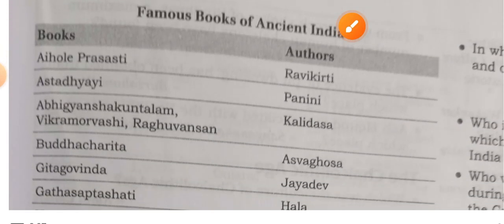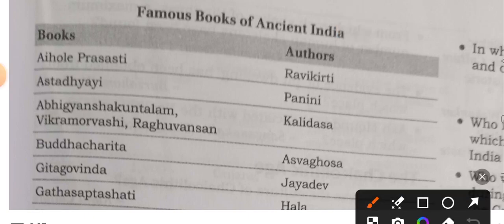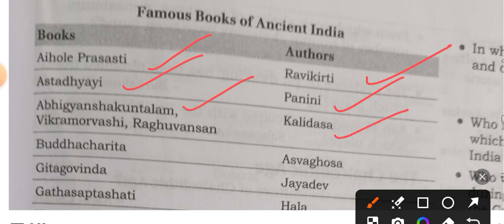Take a look at some famous books of ancient India. Aihole Prasasti was written by Ravikirti. Ashtadhyayi was written by Panini. Abhigyana Shakuntalam, Vikramorvashiyam, and Raghuvamsham were written by Kalidasa. Buddhacharita was written by Ashvaghosha.